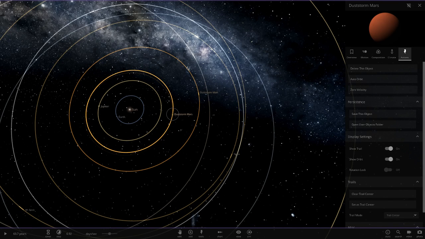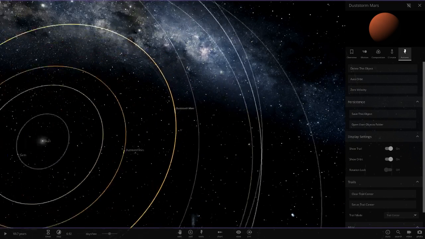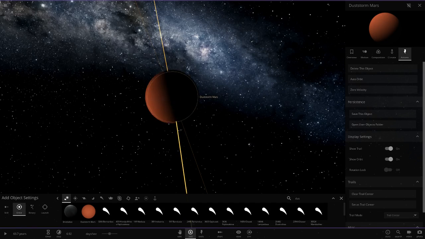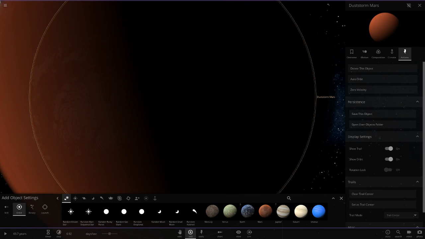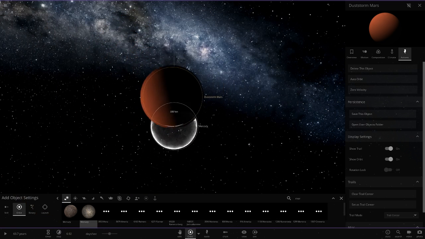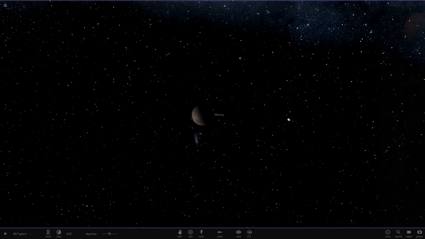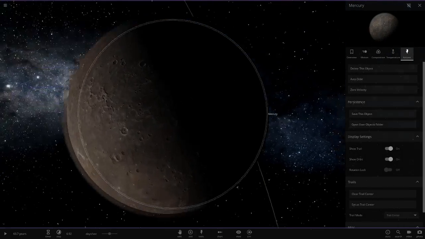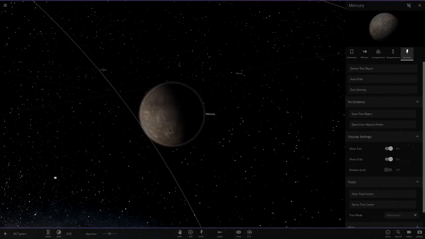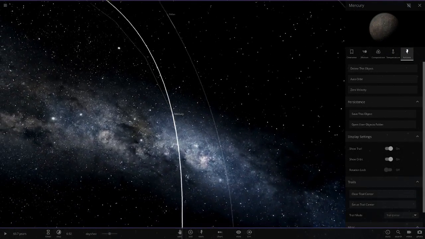Right, next up we've got Mercury. So Mercury now is in the orbit of Mars. So it'll just make Mercury a Mars basically, by my estimates. So let's use the custom Mercury. We don't want the regular Mercury. So let's get that nice grey atmosphere. Right, so delete that. There we go. So here's custom Mercury with its cool atmosphere add-on there. Alright, so there we go. That's Mercury. So that's the inner solar system done now.